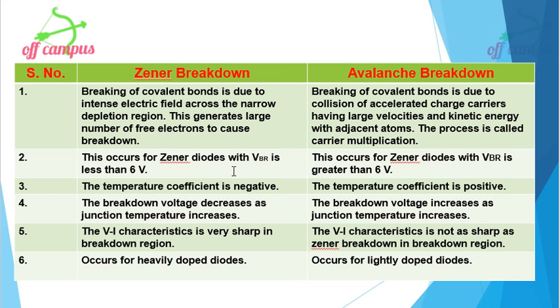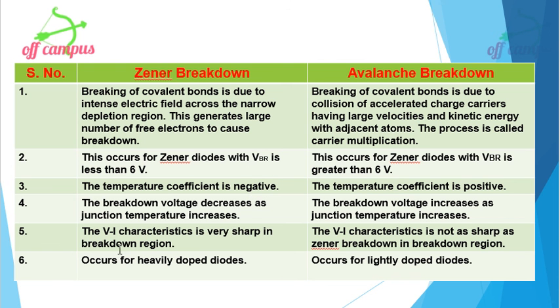Here breakdown occurs with VBR less than 6 volt. Here breakdown occurs when VBR is greater than 6 volt. Temperature coefficient negative, here positive. Breakdown voltage decreases as junction temperature increases, whereas here breakdown voltage increases as junction temperature increases. That is what the positive temperature coefficient means here, and here the temperature coefficient is negative.